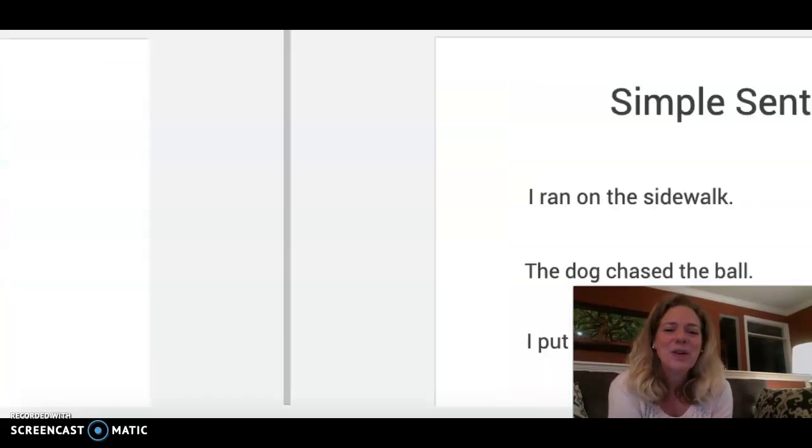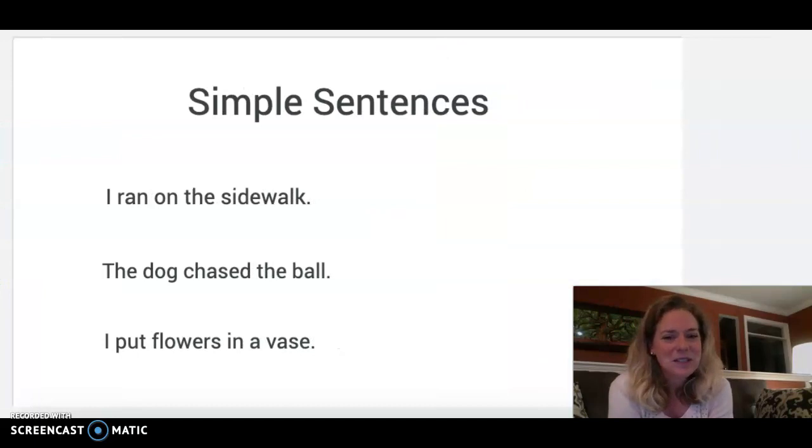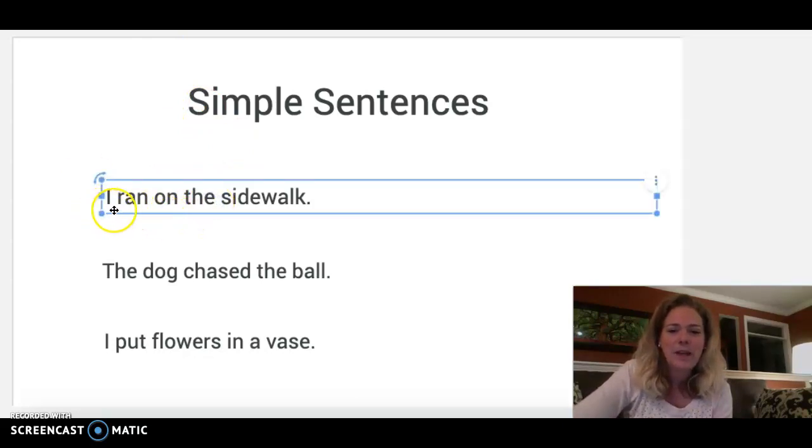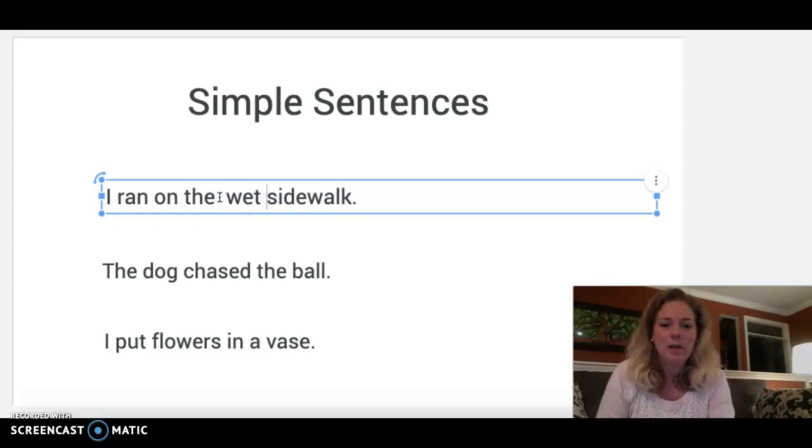Okay, so I have some simple sentences. I ran on the sidewalk. The dog chased the ball. I put flowers in a vase. So if I wanted to take these sentences and really kind of make them interesting, let's jazz them up. I ran on the sidewalk. What kind of sidewalk could it be? How about if it was a wet sidewalk?